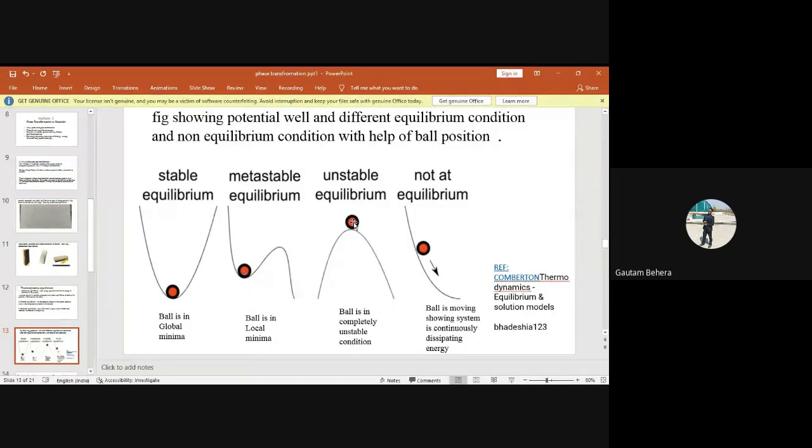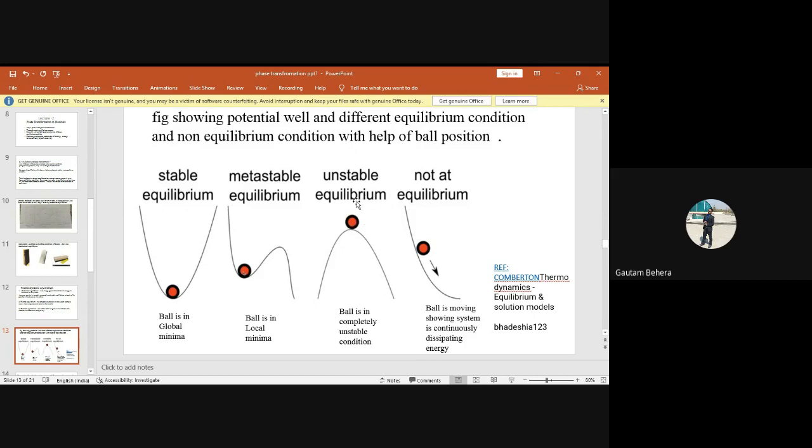Like a person standing on a very sharp edge of a mountain or hill. So what will happen? Just imagine a situation. There is a very sharp tip on the hilltop, and you are standing on the sharp tip of this hill. What will happen to you? You'll fall. A point will come, you may fall. Either you may fall in this direction, or you may fall in this direction.